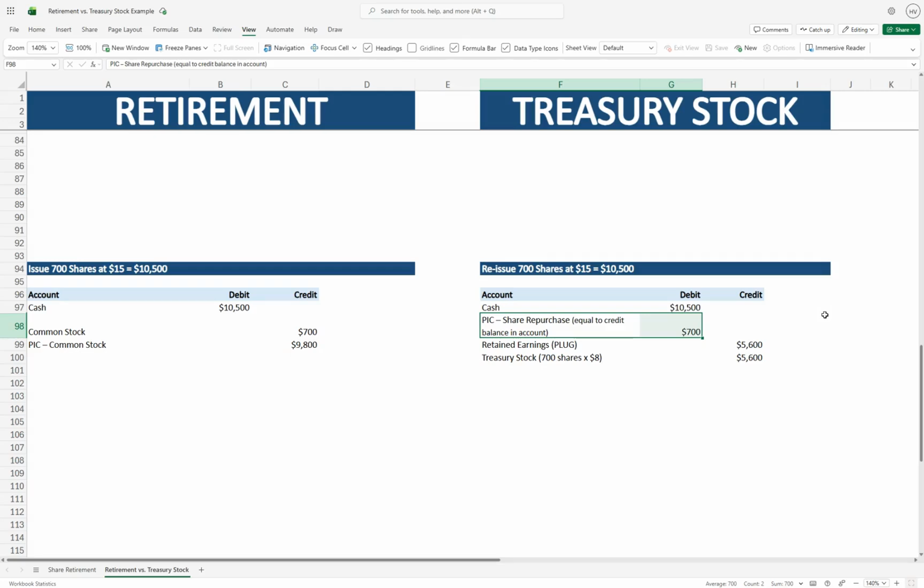We're going to just reverse it, and then the plug. That entry, if I just left it like that, it wouldn't balance because I would have debits of 11,200 and credit of 5,600. So my credit is going to be retained earnings as a plug. It happens to be the same amount as treasury stock for $5,600. That's just coincidental how the numbers worked out. But again, if you're not familiar with what is happening right here, please go back to the Treasury stock video.